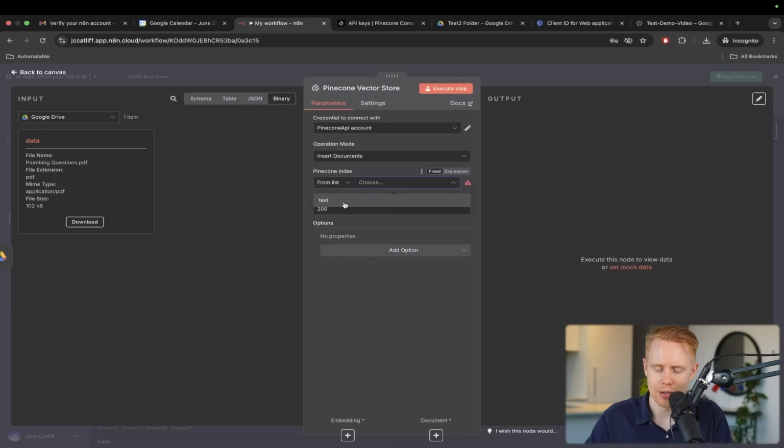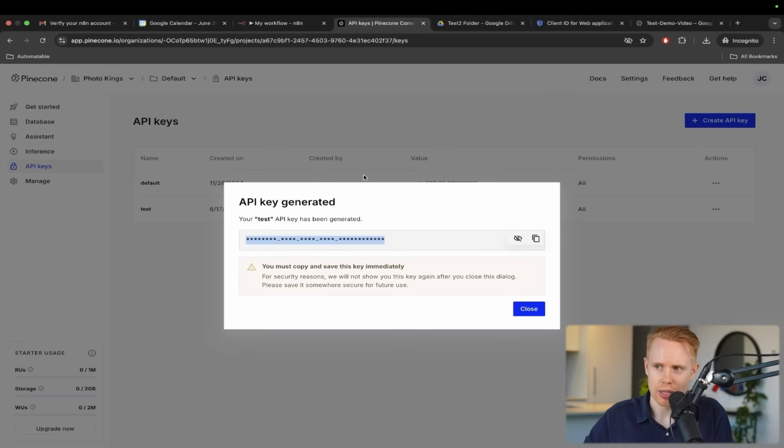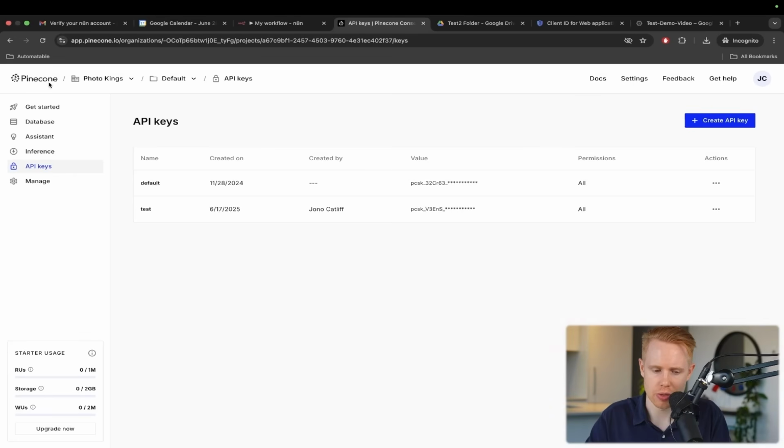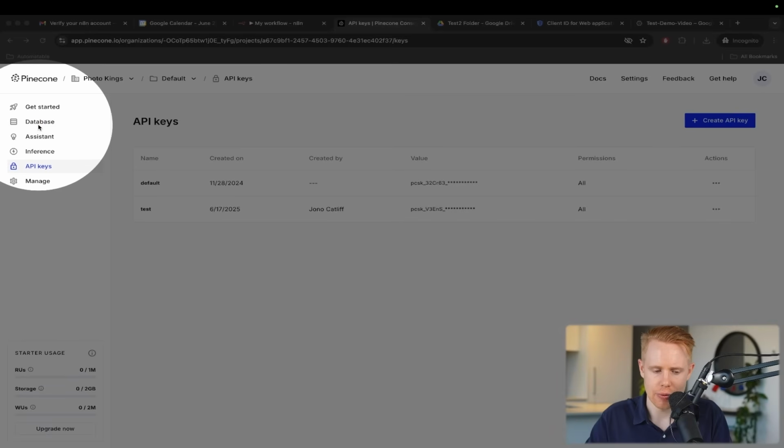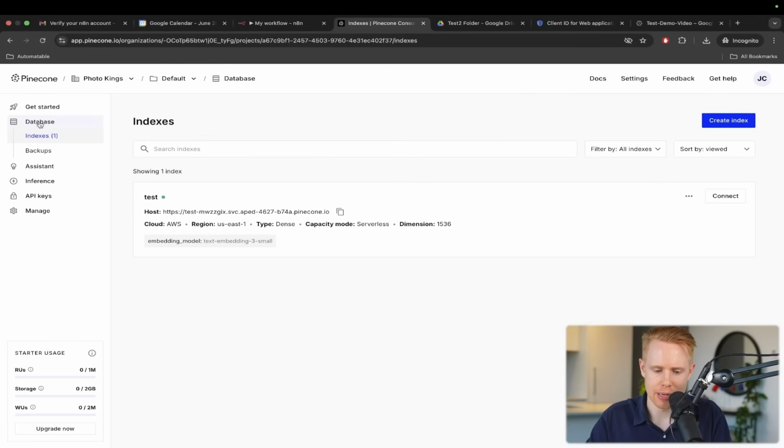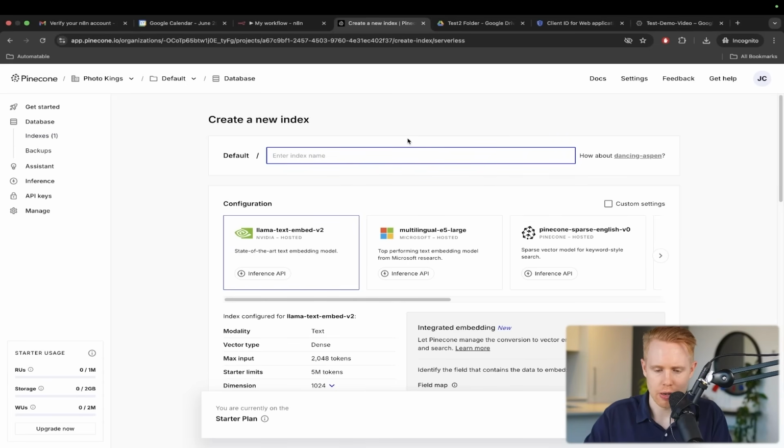The next thing in here is we need to choose something called an index. Now, an index essentially, you can think about it like a database. You can have multiple different databases in Pinecone, and they just call an index kind of like a database. That's probably the closest way that I would refer to it. And how we create this is we click on database at the top here, click create index, and we can call this whatever we want.